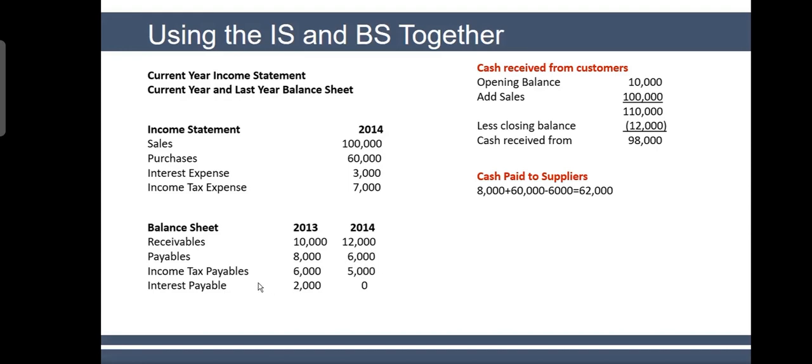Next comes tax payable. Now, who will tell me tax payable? Suleiman, how much is the tax payable? Tax paid. So this is income tax expense. This is income tax liabilities. So you will make them together. Tax expense is 7,000 and liabilities are 6 and 5. So how much tax you paid during the year?